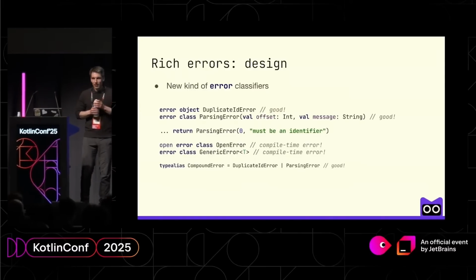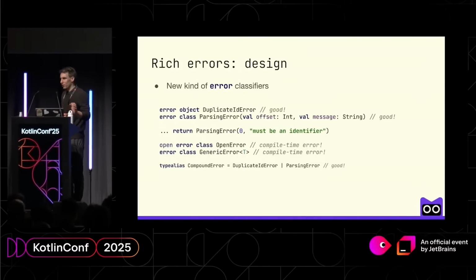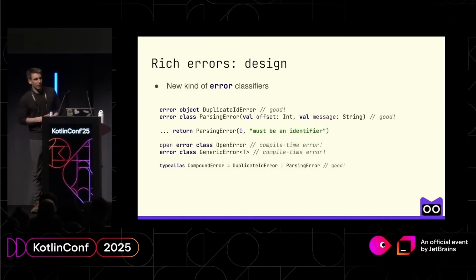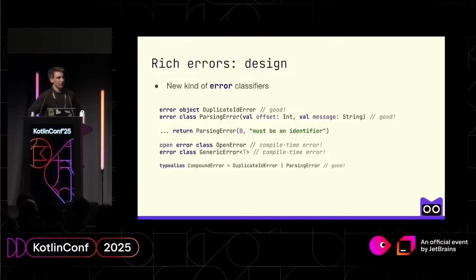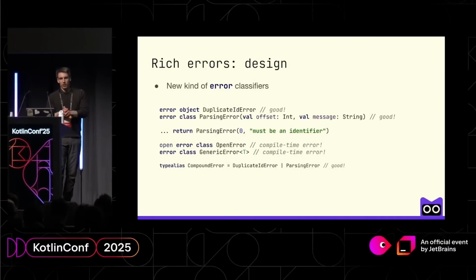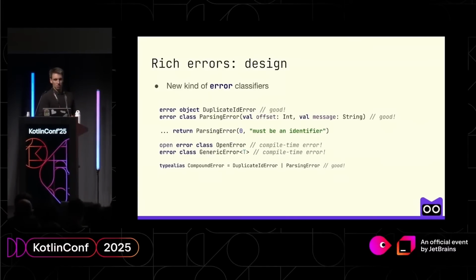So you might think that it's quite a limitation that I cannot create an error class that is open. And previously I showed a bunch of slides where I used sealed hierarchies. And if my errors are all final, I cannot do that. And that's true. But in the first iteration, we believe that if you want to compound a bunch of errors, you can just use a type alias.